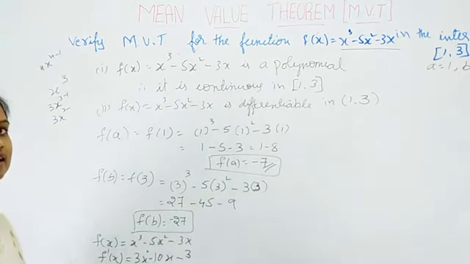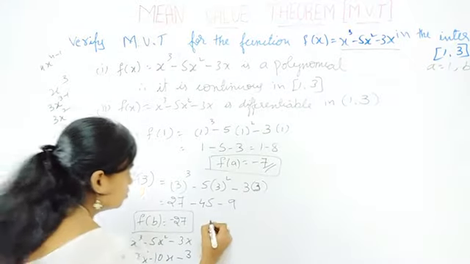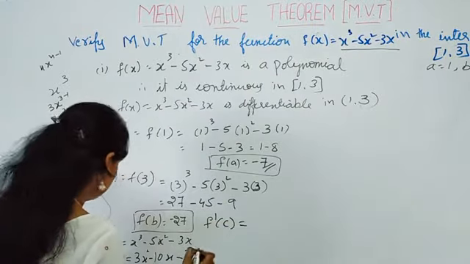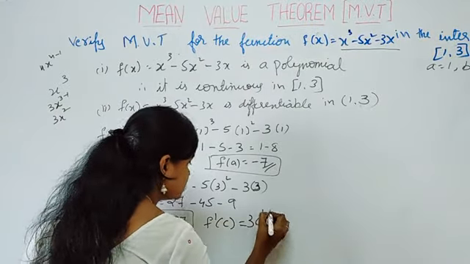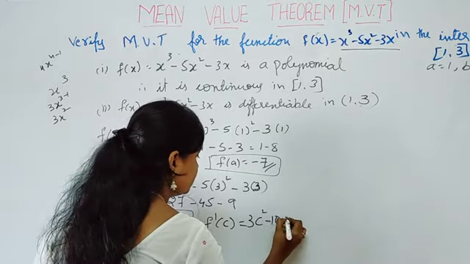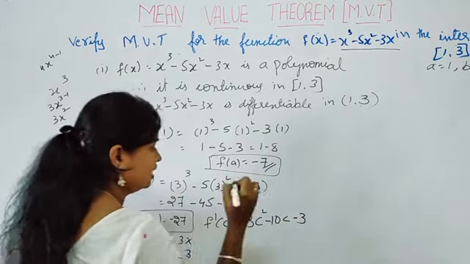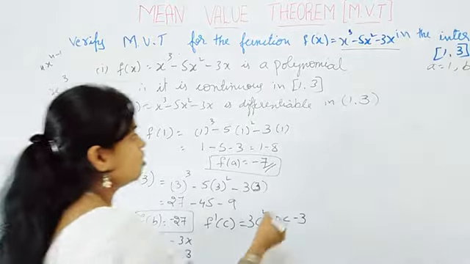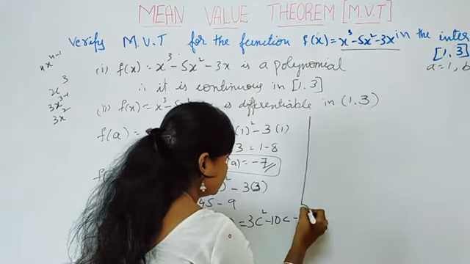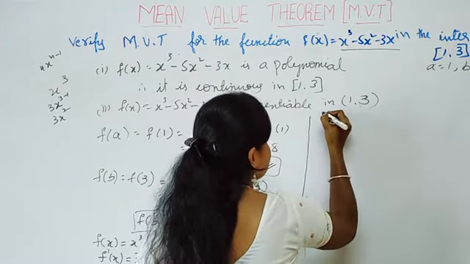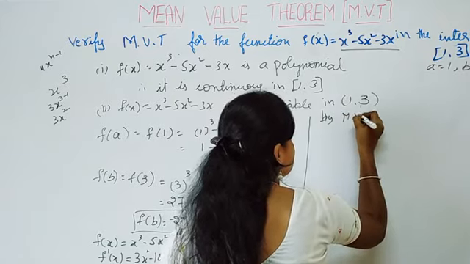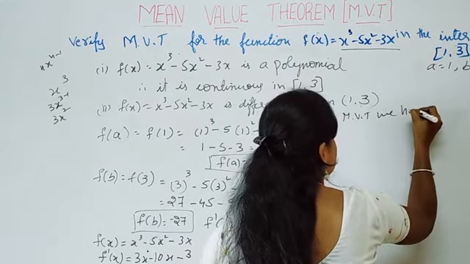So just replace x by c, you will get f dash of c. So f dash of c is equal to 3c square minus 10c minus 3. Right? So all the conditions of mean value theorem are satisfied. By mean value theorem we have